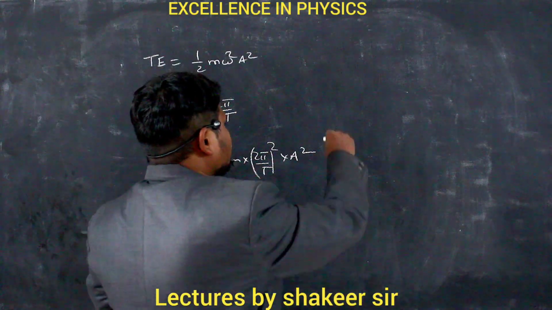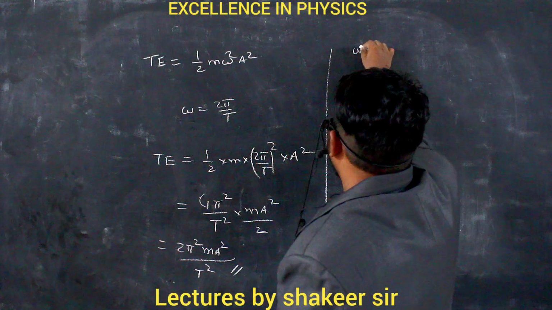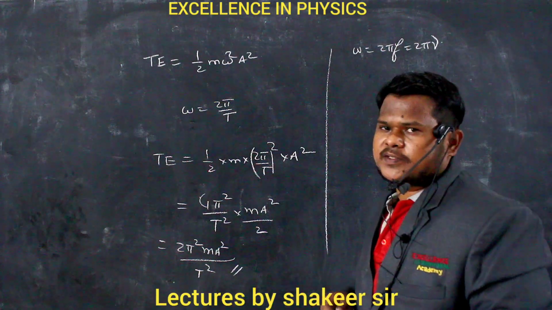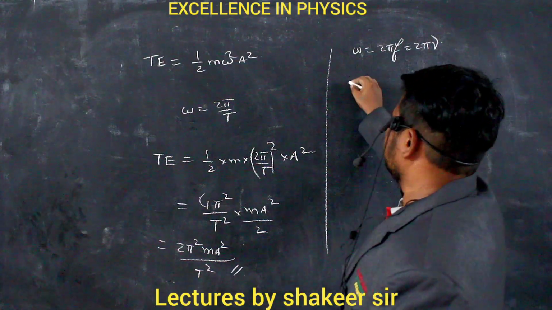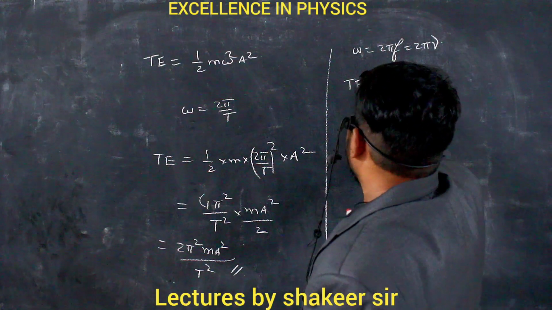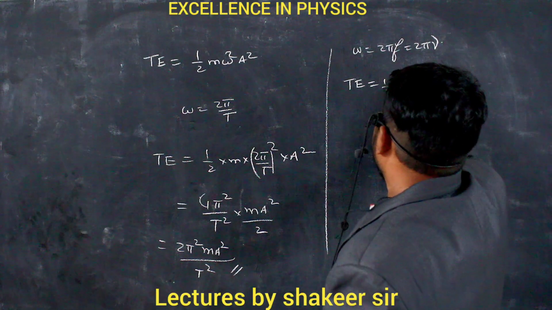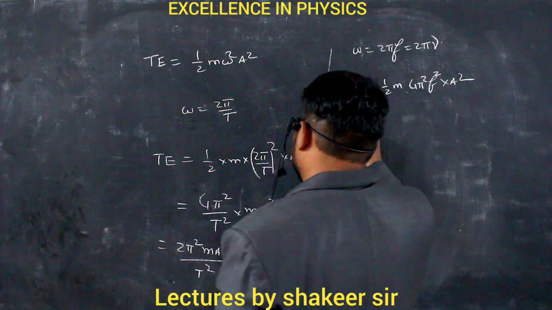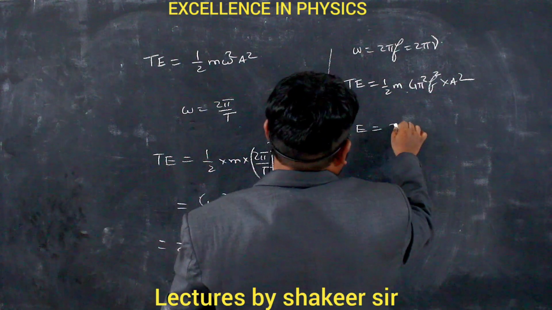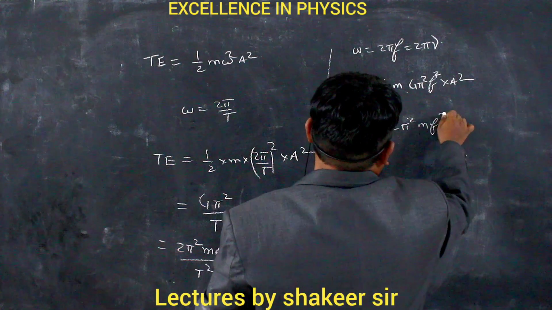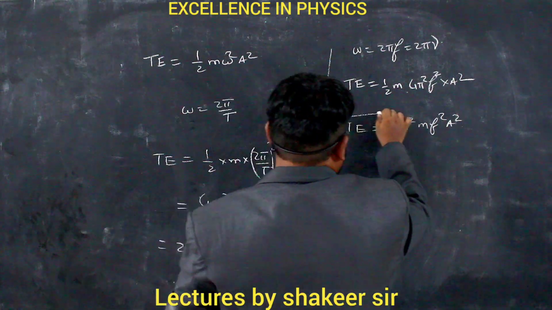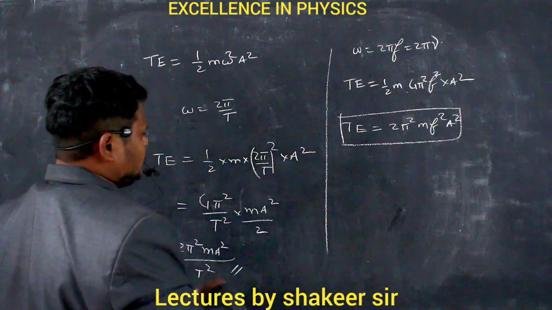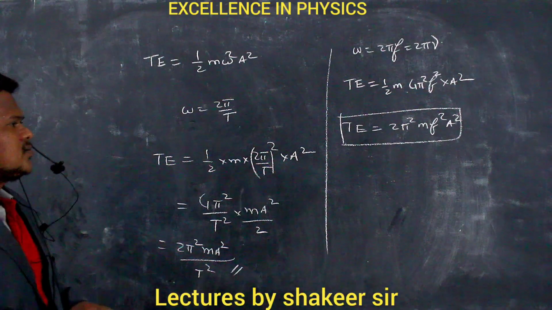Are you able to understand? Similarly, we have omega equal to 2 pi f also, or 2 pi nu also, where nu and f are called frequency. If I substitute again in that relation, then total energy is equal to half m, and instead of omega I will write 4 pi square f square, multiplied by a square. So therefore, total energy is equal to 2 pi square m f square a square. So this is one more relation for total energy, but in terms of frequency. So these are the other two forms of writing the total energy equation.